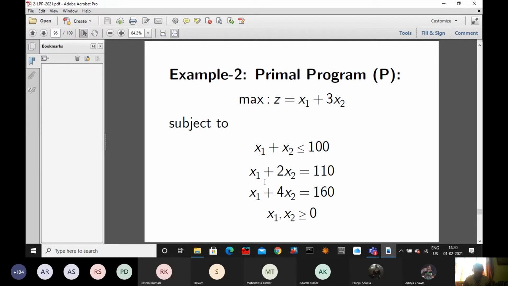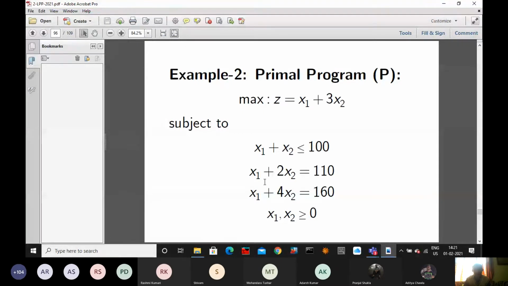So, for example, x1 plus 2x2 equal to 110. You change it to two inequations: x1 plus 2x2 less than or equal to 110, and x1 plus 2x2 greater than or equal to 110. Now we have to use only less than or equal to type constraints, so minus x1 minus 2x2 less than or equal to minus 110.